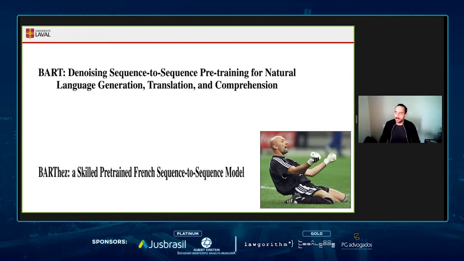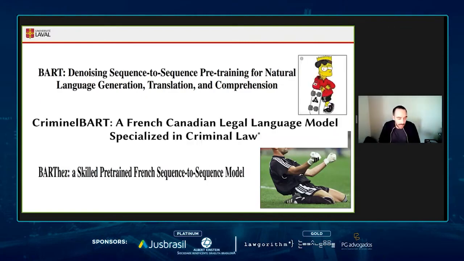And by hopefully, I mean, well, we are actually testing this. This morning, I presented a model that we are actively working on, which is CriminalBART. It's a pre-trained language model that has been trained on thousands of judgments from the Criminal Court of Canada. So it essentially grasped some semantics from these legal documents.